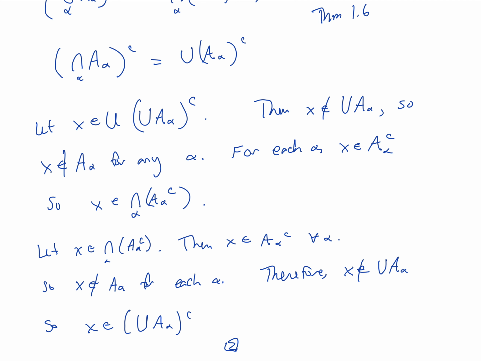And the other of De Morgan's laws also works for arbitrary unions and intersections. So using each of those pieces, the definition of a closed set, the theorem above, and De Morgan's laws for arbitrary unions and intersections, you can do those two homework problems.